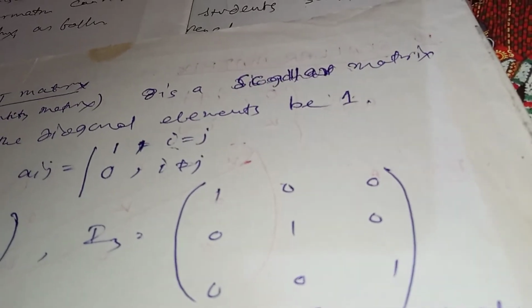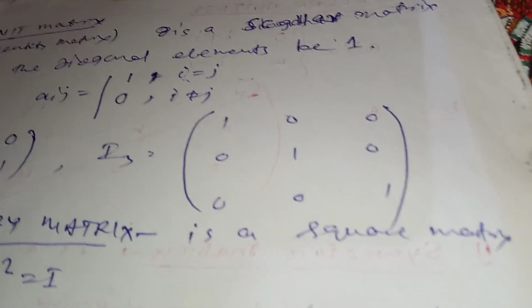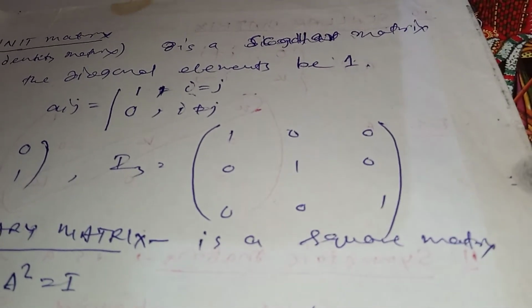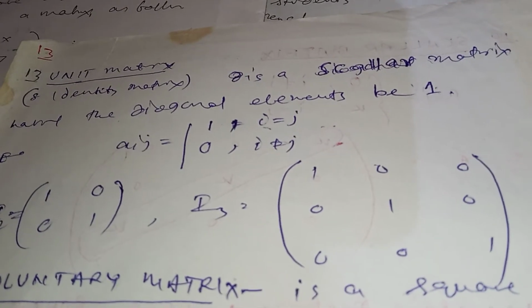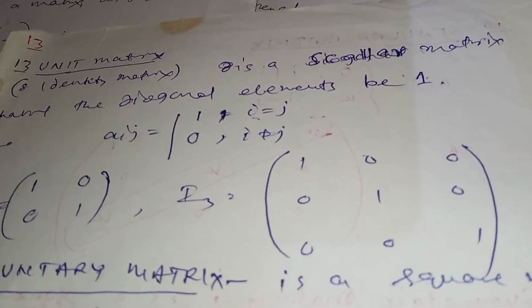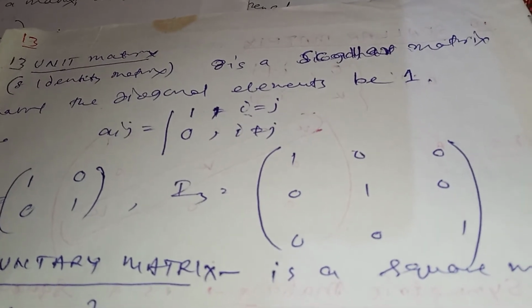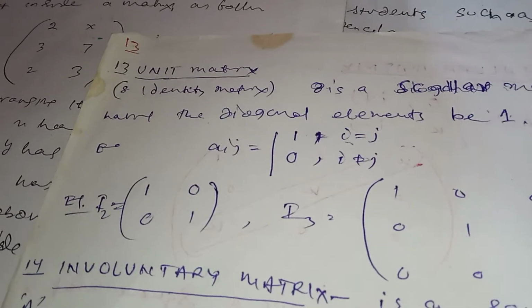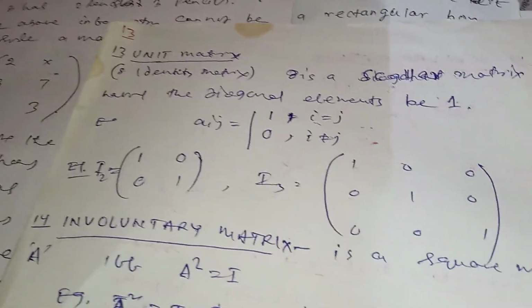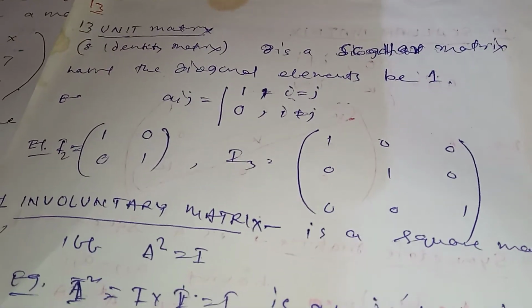And unity matrix, when the diagonal elements of a matrix are ones. In case of a scalar matrix, we attend the diagonal elements all equal and equal to 1. That is called, when a scalar matrix is converted to a unity matrix, or it is called identity matrix. And in the case of the scalar matrix, all the diagonal elements are equal and they must be 1 to be unity matrix. Okay. Unitary matrix, that is not included in your chapter. Unitary matrix.